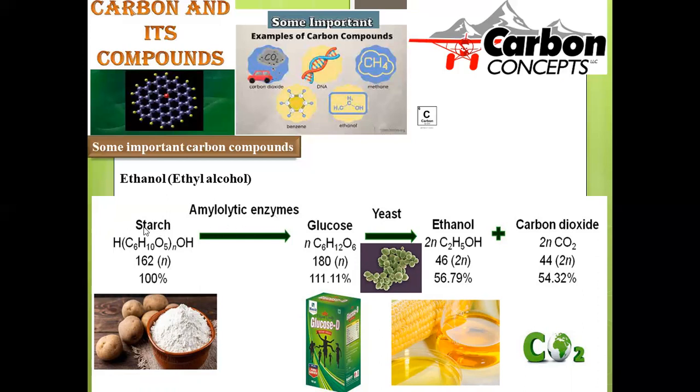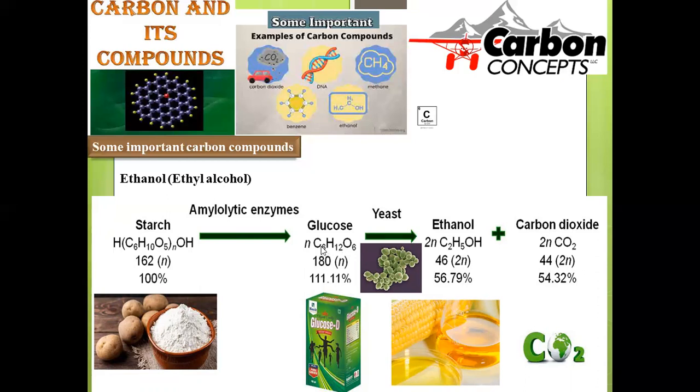Amylolytic enzymes can be taken so that the long chain starch molecules get fragmented into glucose. Because it is made up of glucose as a starting material, we are going to cleave those long chain bonds into shorter glucose molecules under enzymatic conditions. As we are aware, glucose is the source of energy, being a monosaccharide molecule and a power source, right?